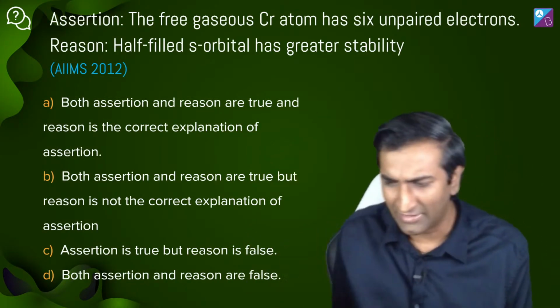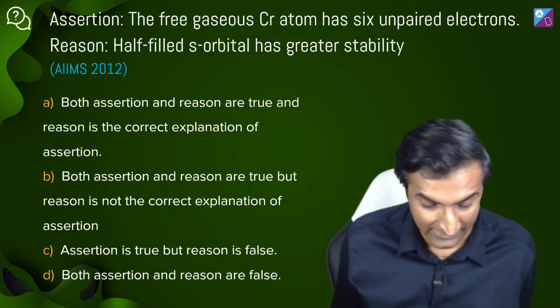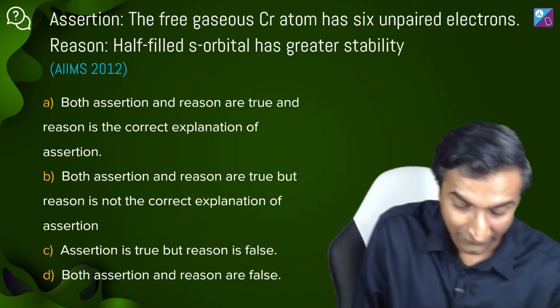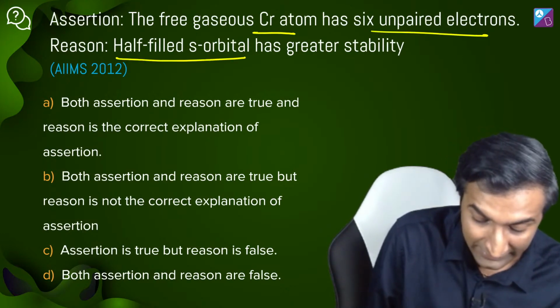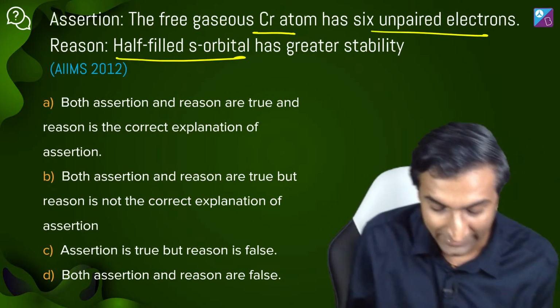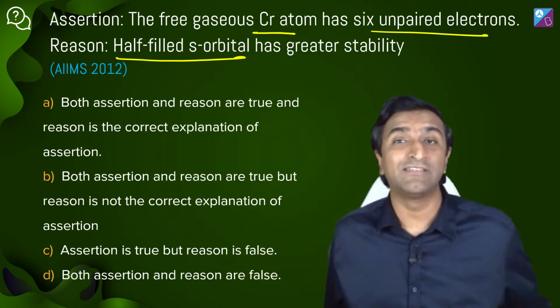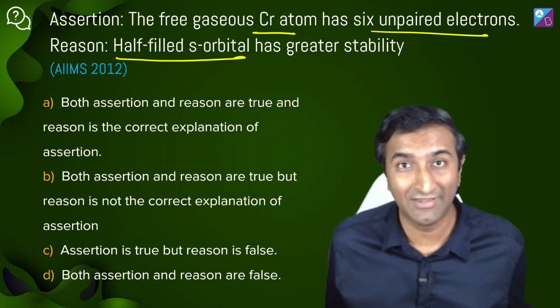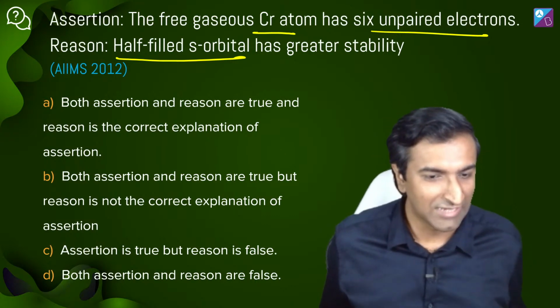Last question. I know 9 बज गए, but humor me since you guys are such beautiful students. Interesting सवाल है. The last one: a free gaseous chromium atom has 6 unpaired electrons. The reason is half filled s orbital has greater stability. नीट का सेशन ही कैसा हुआ जिसमें असर्शन रीजन नहीं हुआ है ना। एक लास्ट छोटा सवाल करके फिर निकलते हैं हम लोग.